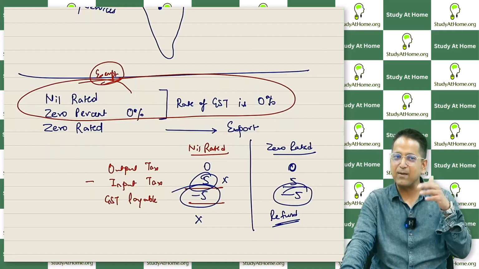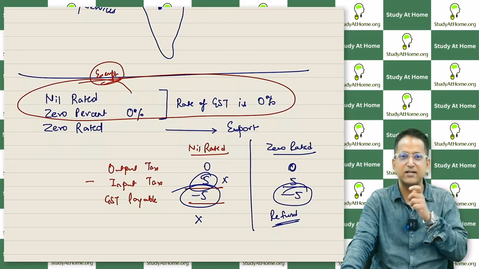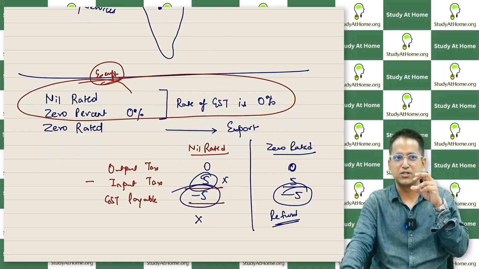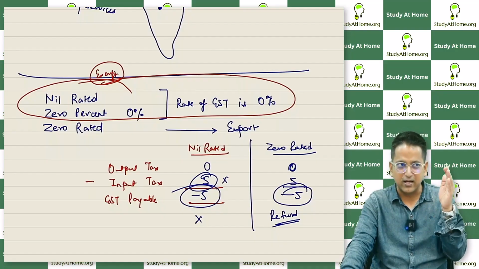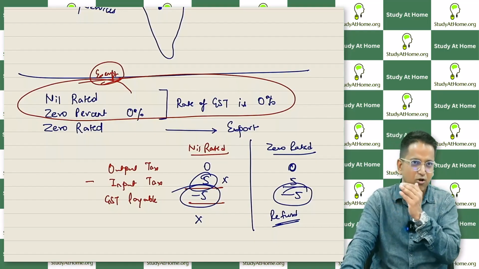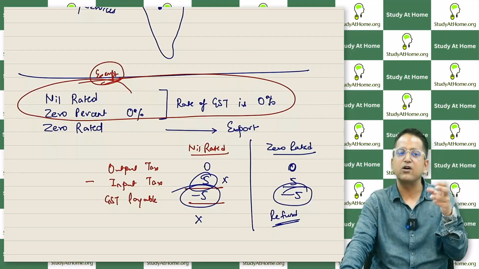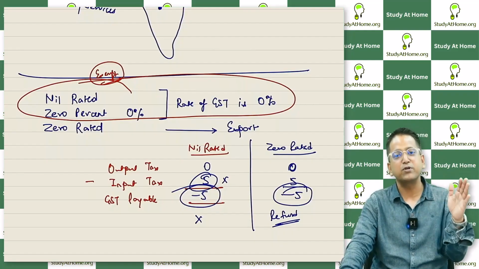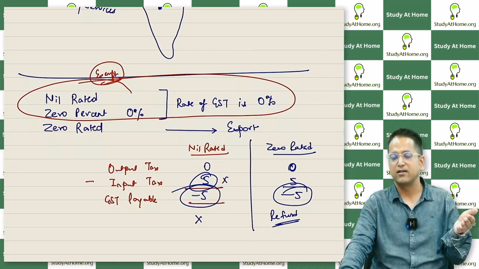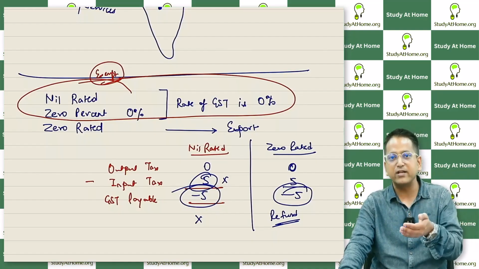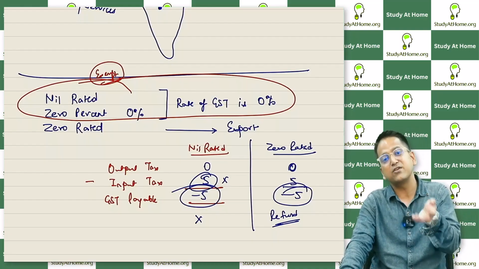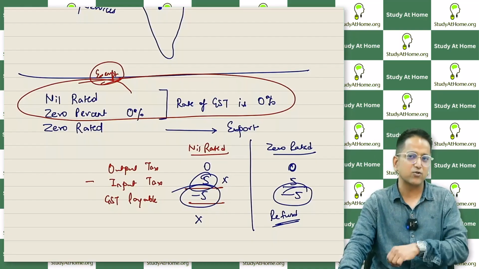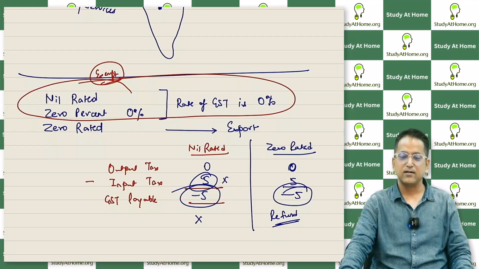There's a difference, right? Now do you understand the difference between nil rated and 0 rated? Why don't we call export 0% or something else? We have to call this something different. Why? Because the laws are different. If it is nil rated or 0%, then you don't get input tax credit. You don't get to deduct input tax. But when it is 0 rated, then you get the input tax as a refund. Input tax will be fully refunded to you. It will come back. Right?